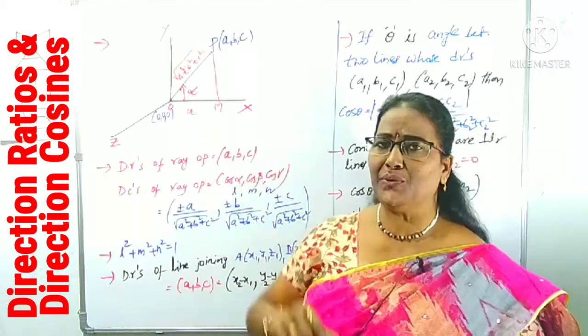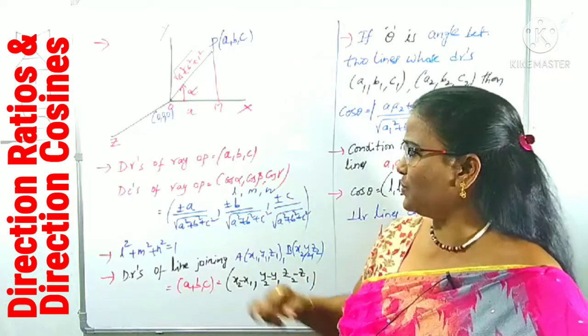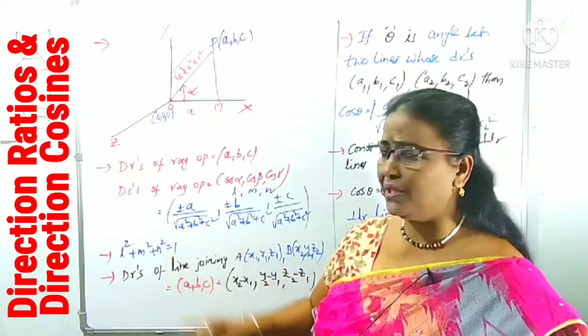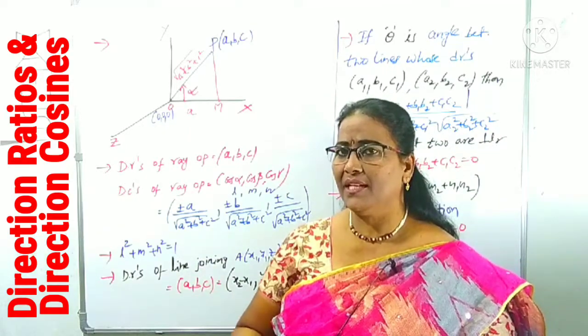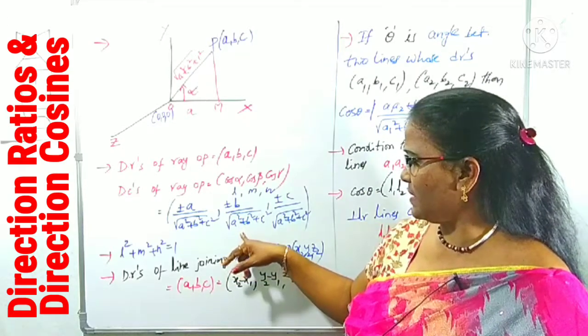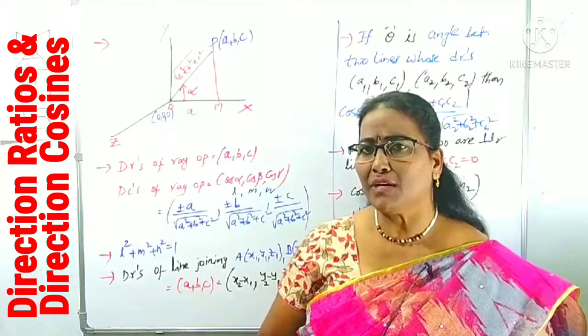Maybe with negative also. Direction cosines can be negative also. That's why we can use plus or minus: cos alpha is plus or minus A by root over A square plus B square plus C square. Similarly, cos beta, cos gamma also. This is cos beta, this is cos gamma. What are cos alpha, cos beta, cos gamma?